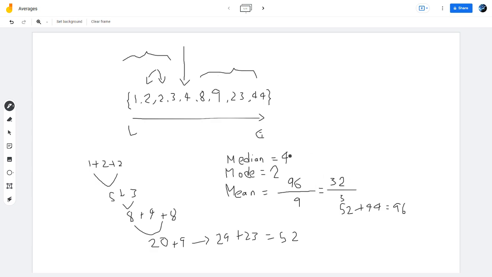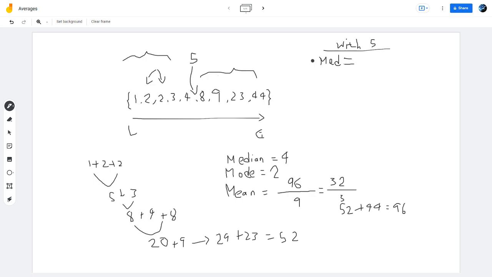Now here's another question. If we add 5 to this list, what's going to happen? What's our mean, median, and mode? I'm just going to write it up here with 5. So what's our median if we have 5? Well, if we have 5, that's going to go right here, right? It's going to go right in between 4 and 8.